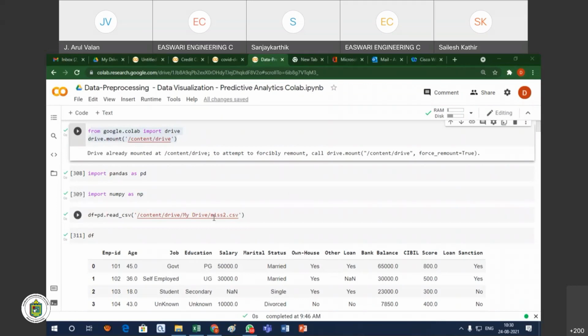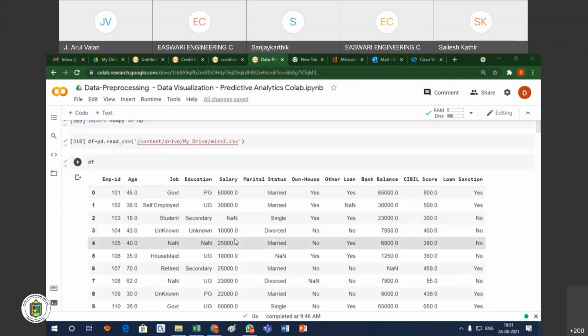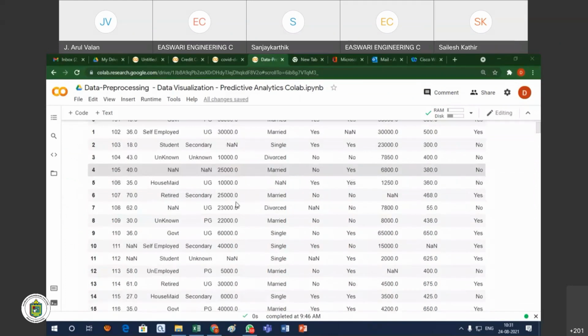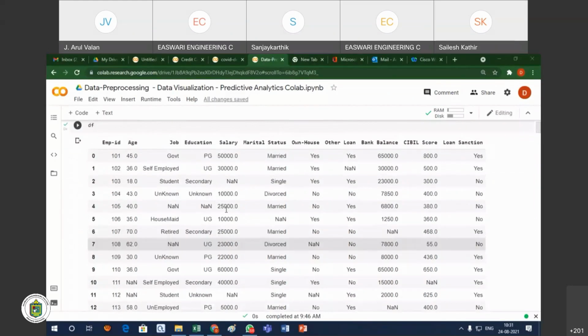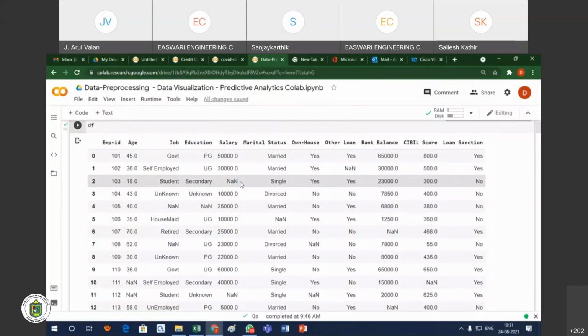So I am reading the file. Whatever I created in the Excel file, I saved the Excel file in CSV format, and I read the same file. Employee ID, age, job, education, salary, marital status, own house, other loan, bank balance, CIBIL score, and the loan sanction. Here you see, here there is no missing value. In the Excel file, wherever I left a blank cell, here it will be treated as a NaN.